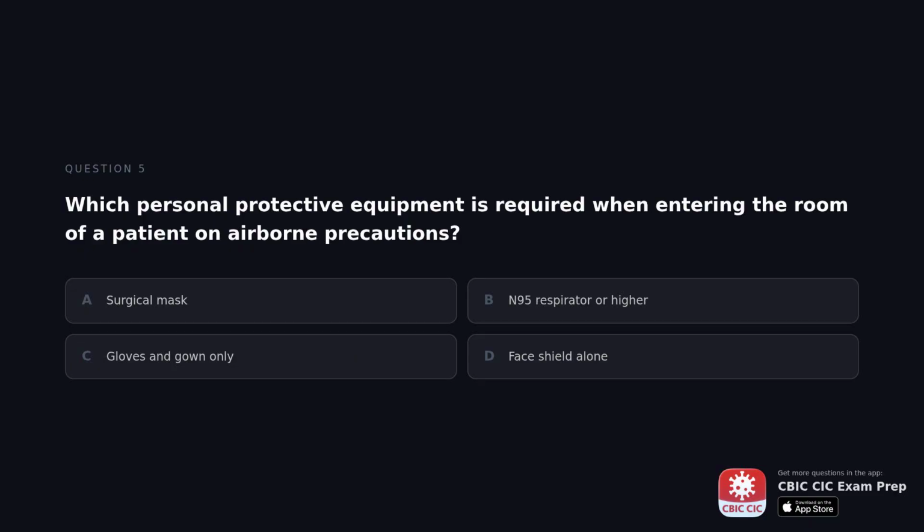Which personal protective equipment is required when entering the room of a patient on airborne precautions? A. Surgical mask. B. N95 respirator or higher. C. Gloves and gown only. D. Face shield alone.